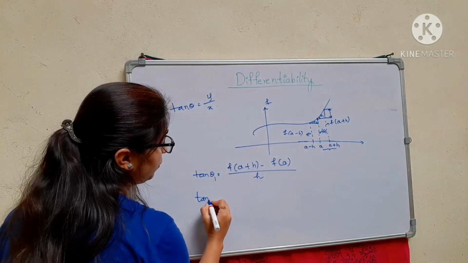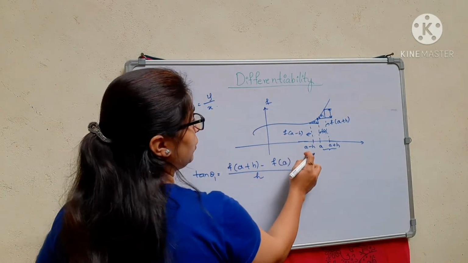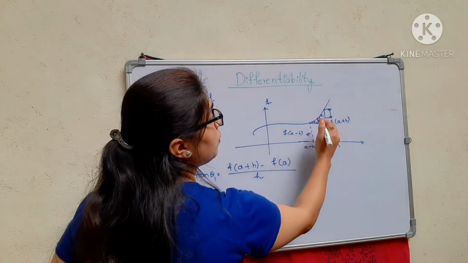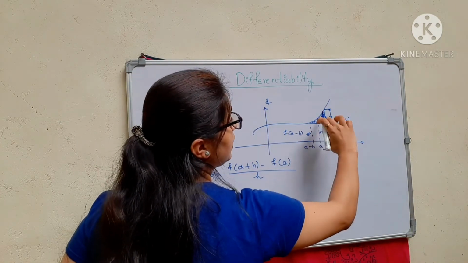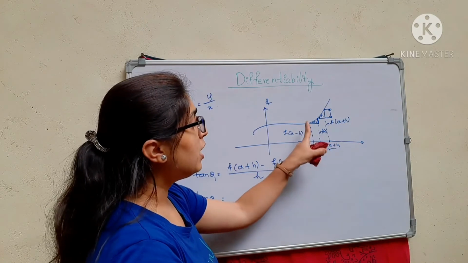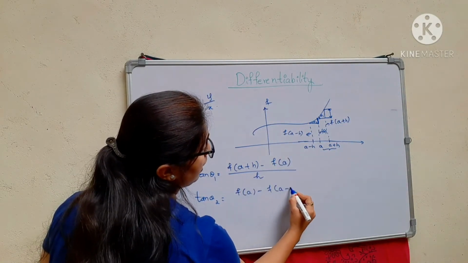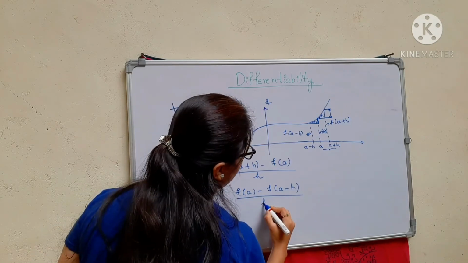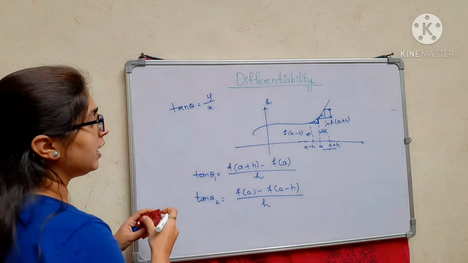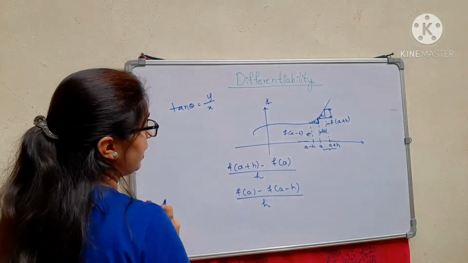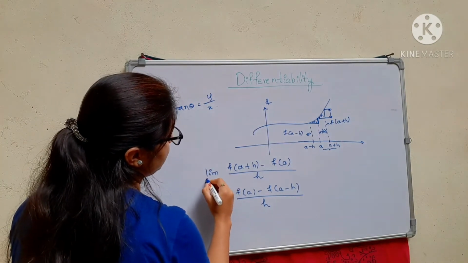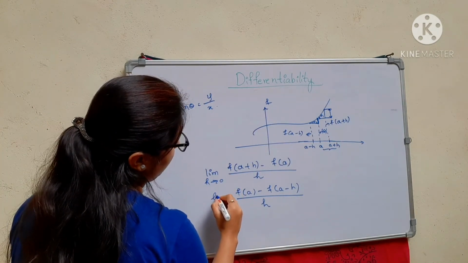Tan theta 2 is equal to f of a minus f of a minus h, divided by h. Here I can take the limit h tending to 0 because h is a very small value.